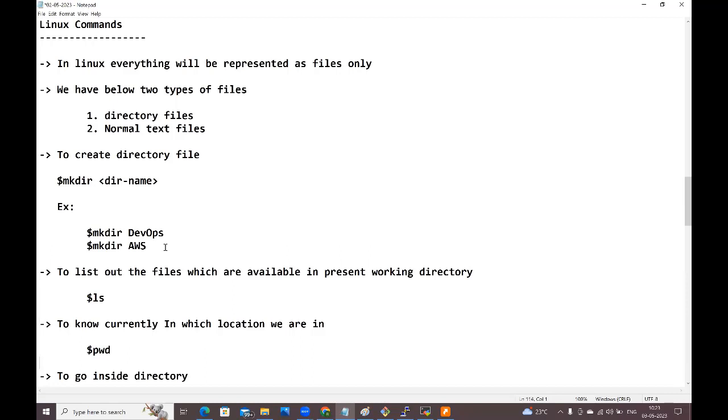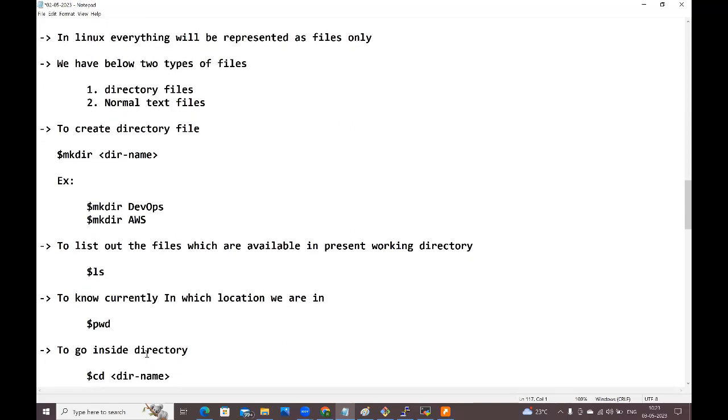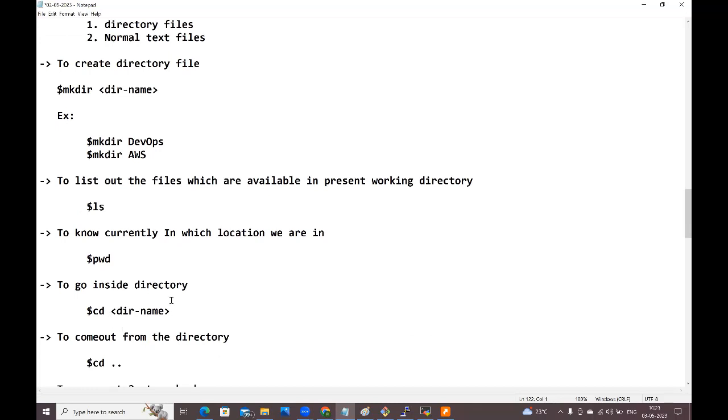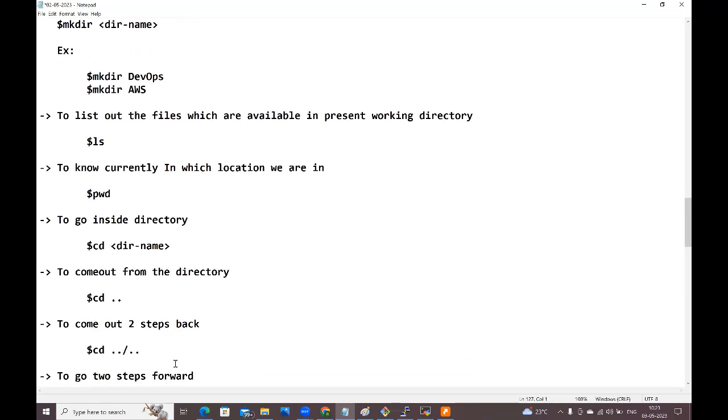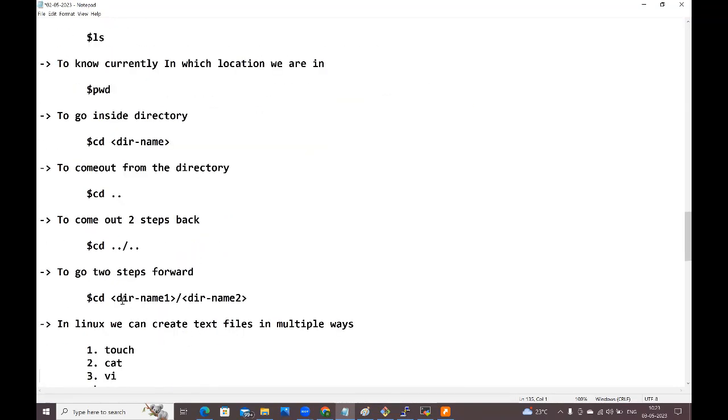If you want to list out all the files which are available in the present working directory, then we need to use the ls command. If you want to know where we currently are, which location, pwd, present working directory. If you want to go inside a directory, we use cd, change directory, and the directory name. If you want to come out of the directory, cd space two dots. If you want to come out 2 steps back, then cd space two dots slash two dots. To go 2 steps forward, cd directory name slash directory name you need to give.